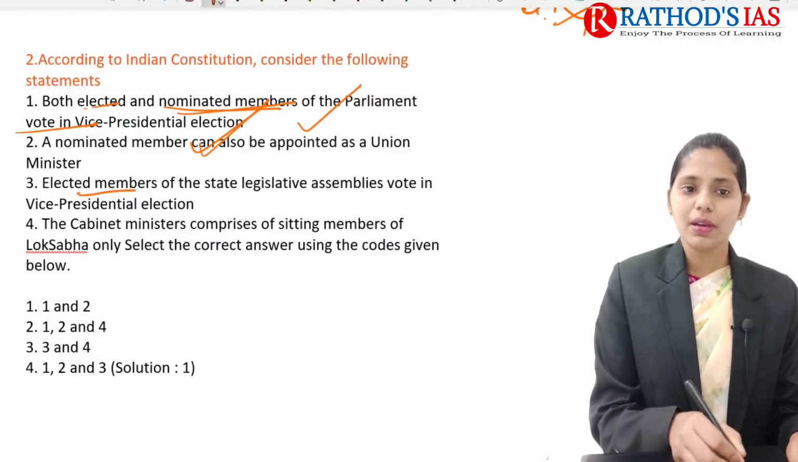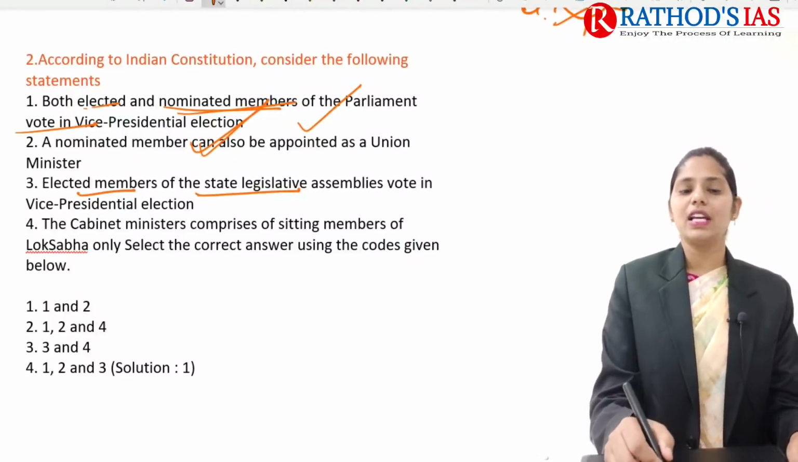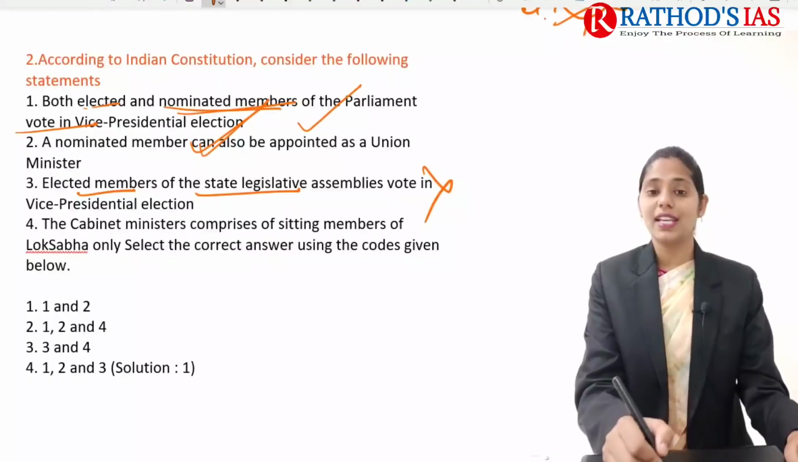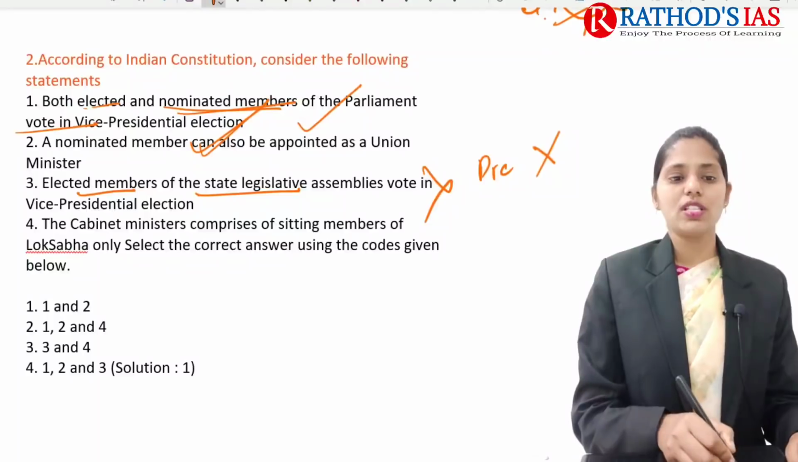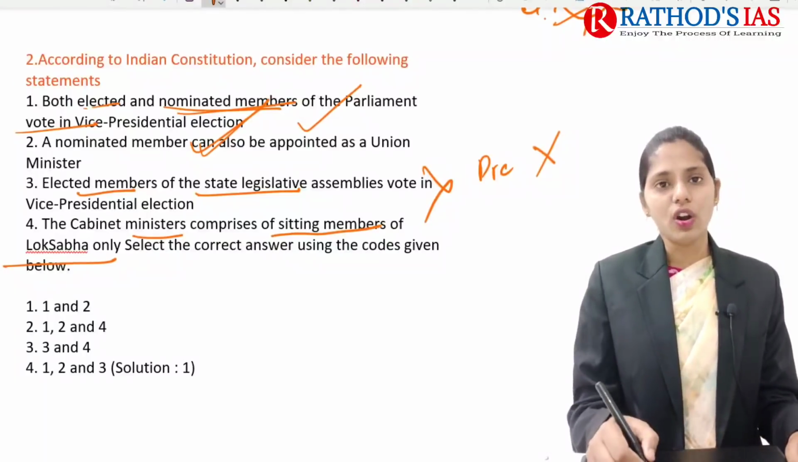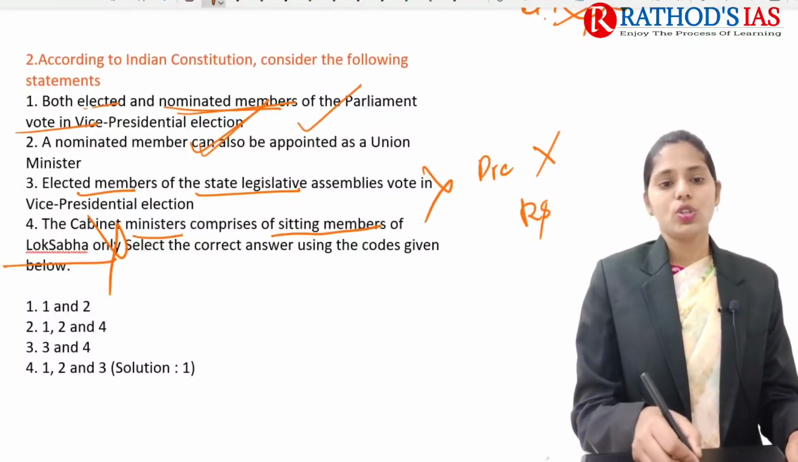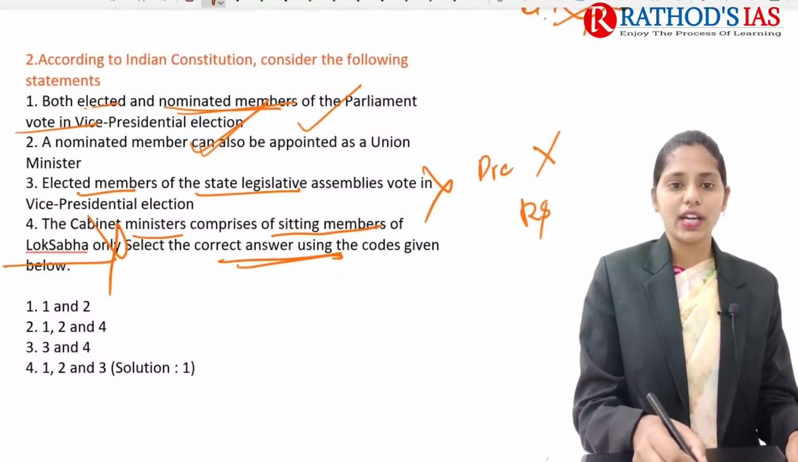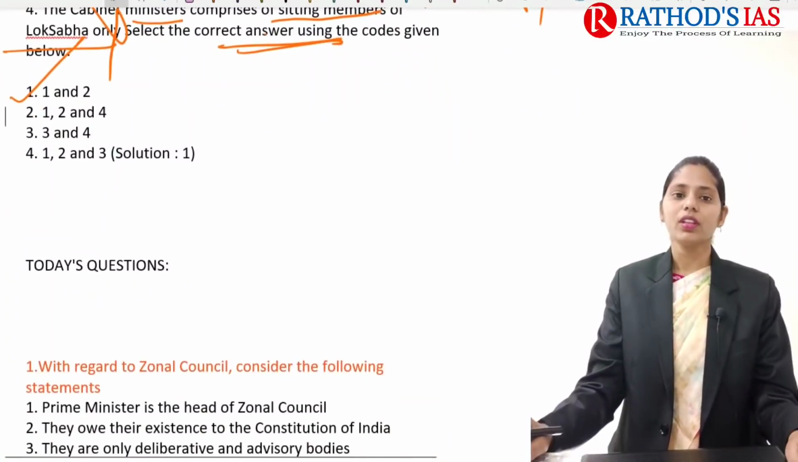And the next one is elected members of state legislative assemblies vote in presidential elections. These state legislative assembly members can vote in the President election but not in the Vice President election. And this one is the cabinet minister comprises sitting members of Lok Sabha only. Not only Lok Sabha but even Rajya Sabha. So this fourth statement is also incorrect. So here you need to select the correct answer. The correct answer will be 1 and 2, that is option 1 only.